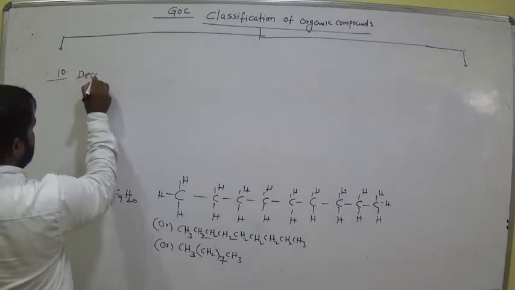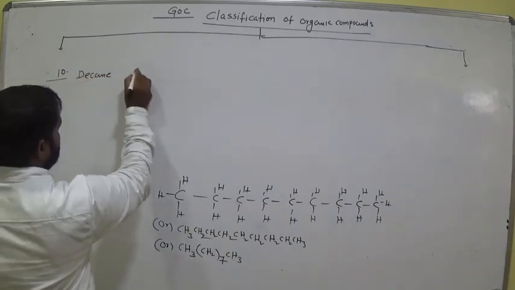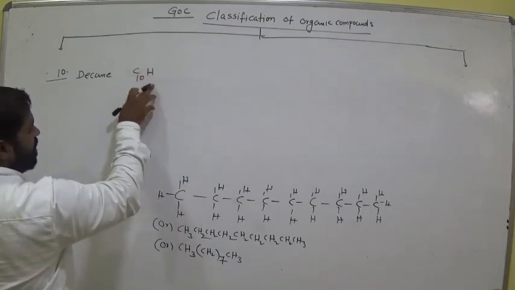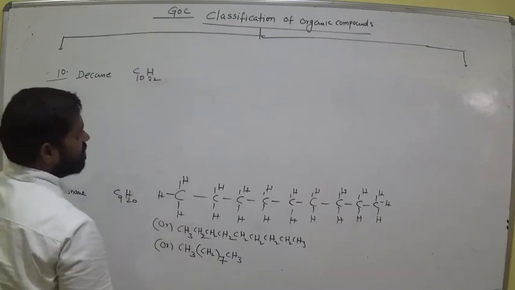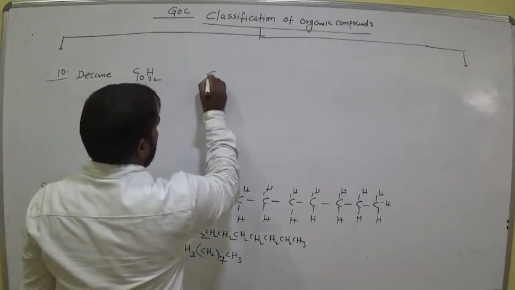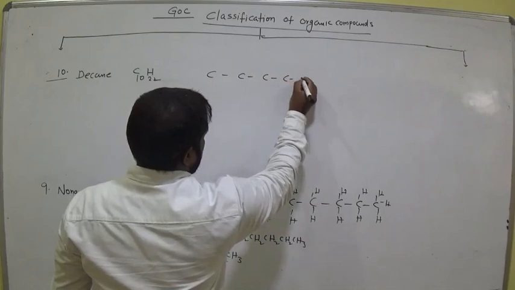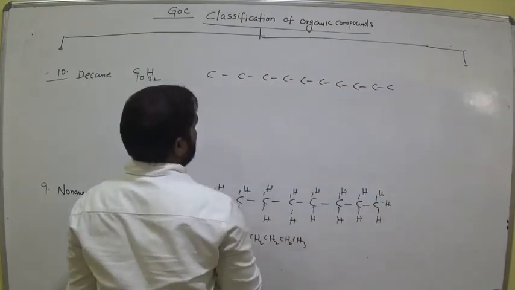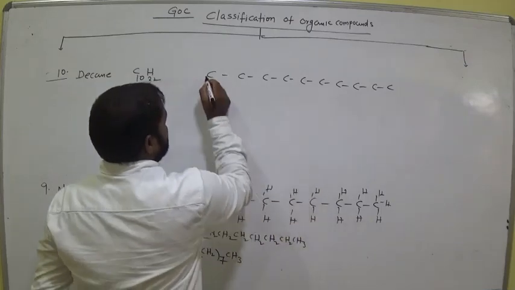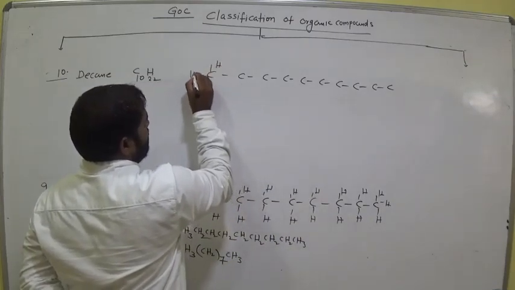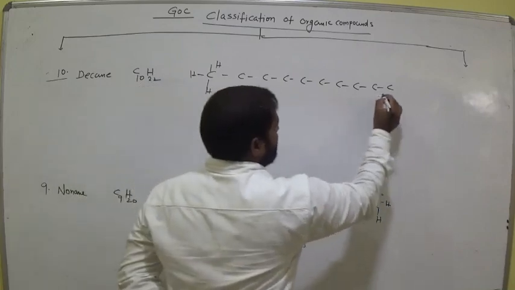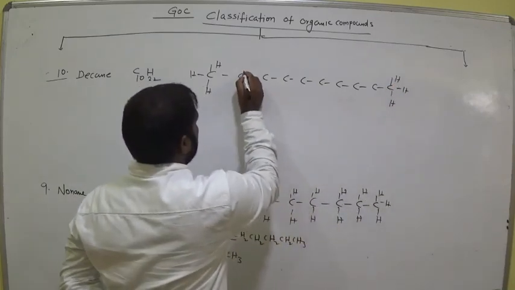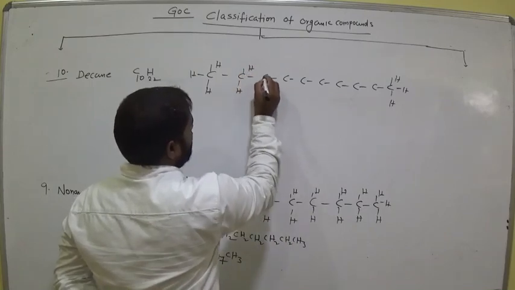Decane, dec means 10 carbons, decane. So C10H, 2 into 10, 20 plus 2, 22. Am I right? So now write 1, 2, 3, 4, 5, 6, 7, 8, 9, 10. Is it clear? 10 carbons. Now write the hydrogens. First carbon consists of 3 and last carbon is also having 3. Am I right? Remaining all are CH2 groups.